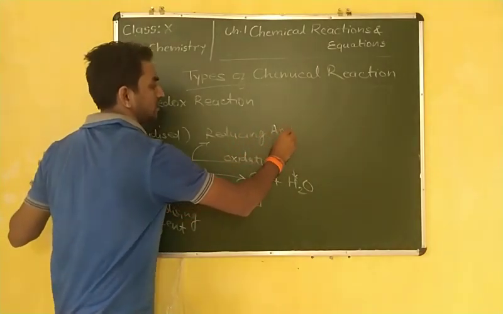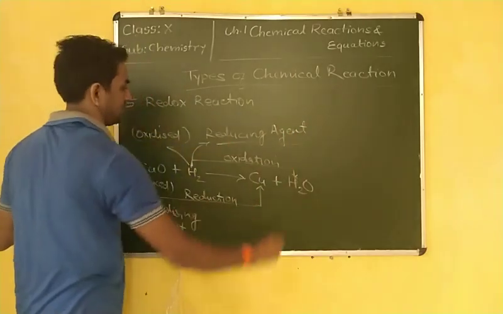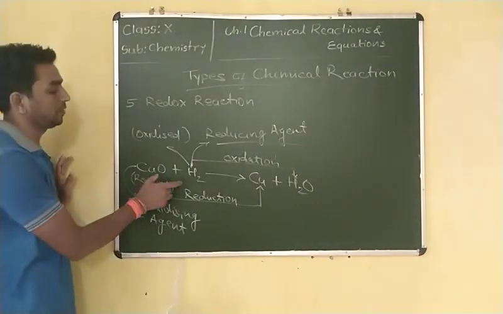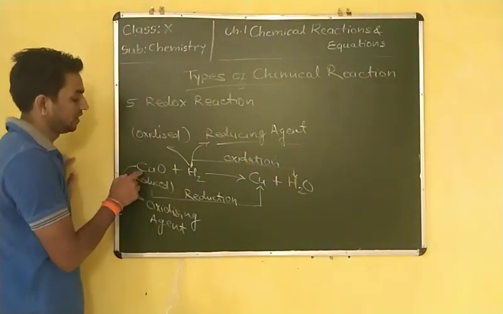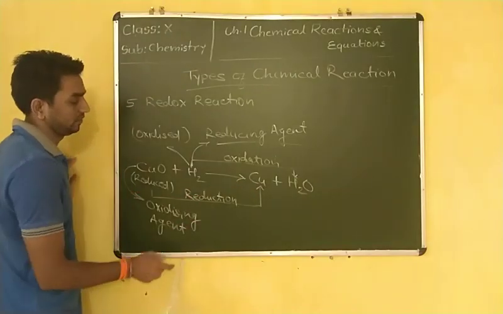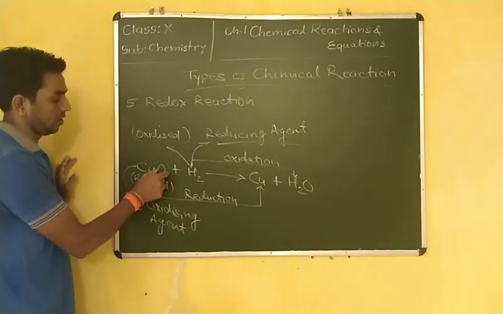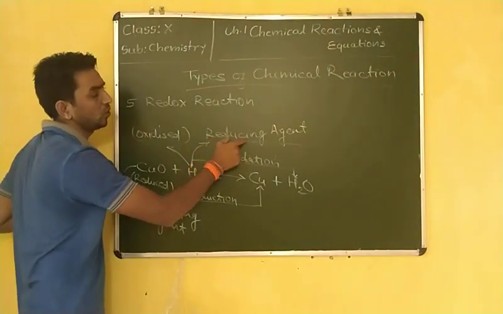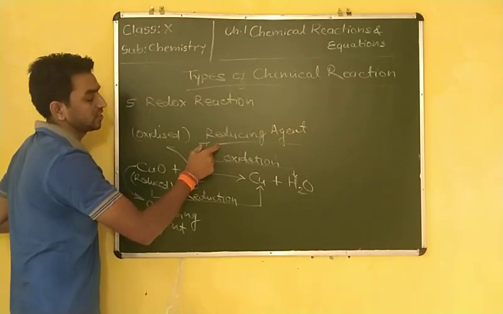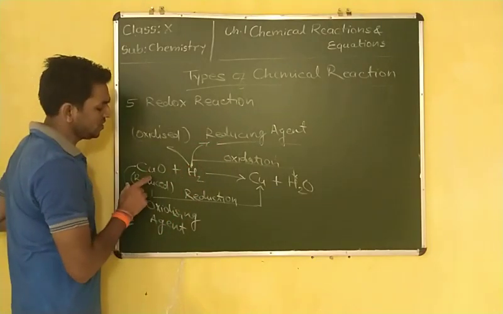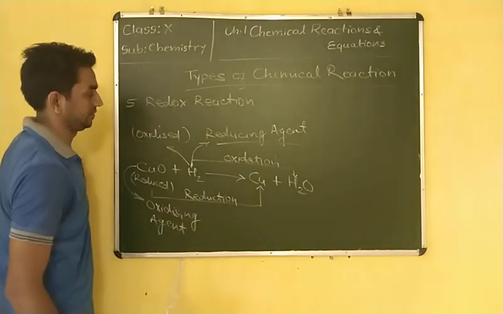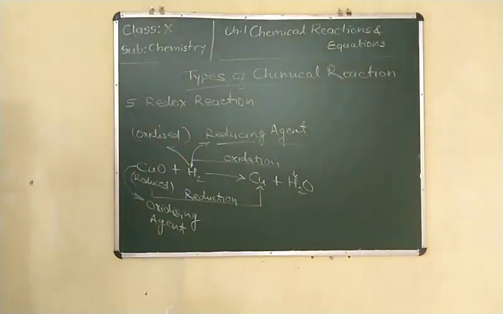Or you can say that it is the substance which promotes the reduction, because it takes the oxygen of the copper oxide, so copper oxide is reduced into copper and reduction proceeds. So a reducing agent is a substance which promotes the reduction, and an oxidizing agent is the substance which promotes the oxidation. I think you have got this on the basis of addition of hydrogen and oxygen.